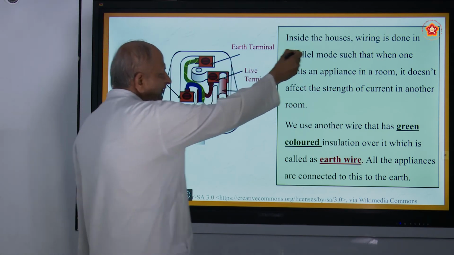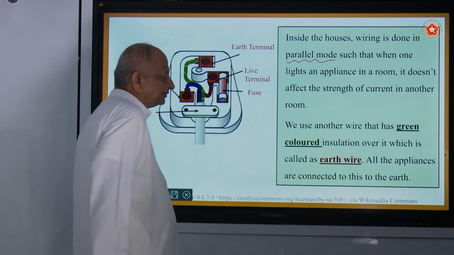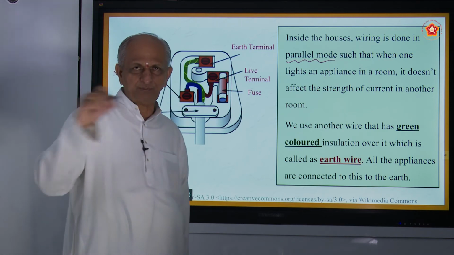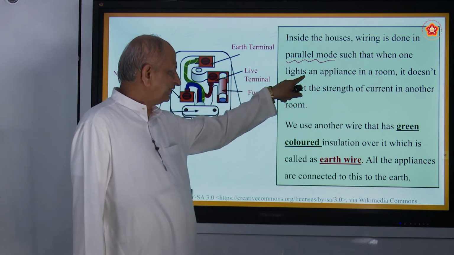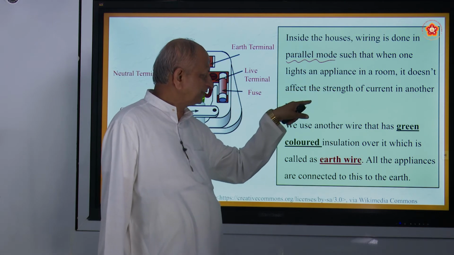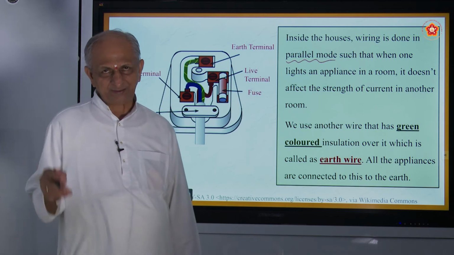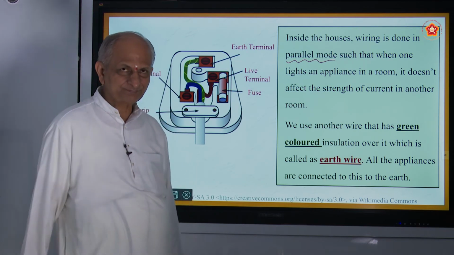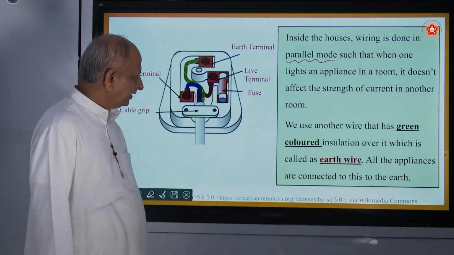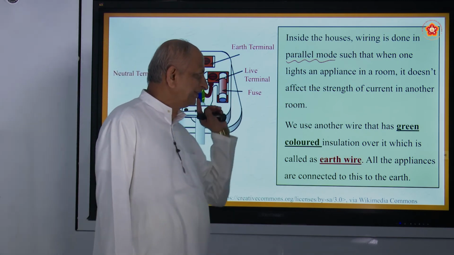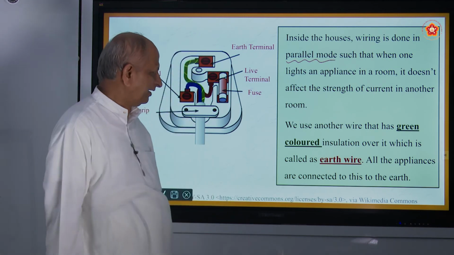So inside the houses, wiring is done in parallel mode. There are two types of putting. One is a series mode and a parallel mode. What is the advantage here? When lights and appliances in a room are on, it does not affect the strength of the current in another room. Suppose something goes wrong in a room, say a fan or light, it will not affect the other room because they are parallel. They are kept separate. The distribution is separate. Whereas if you make it series, if one light goes, the whole building will have no light at all.